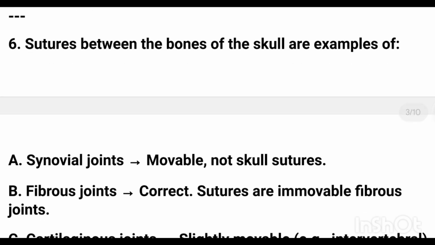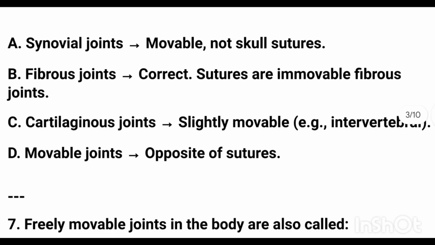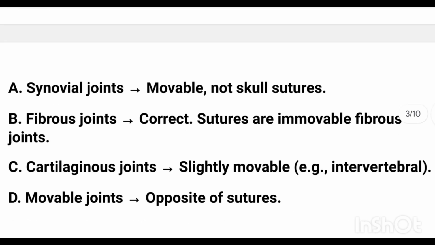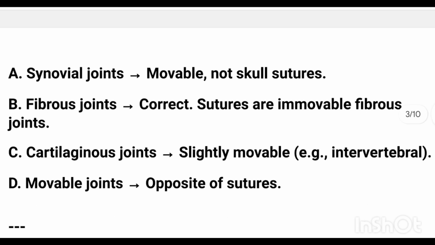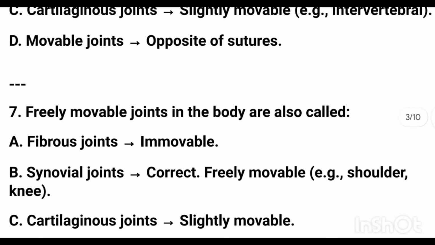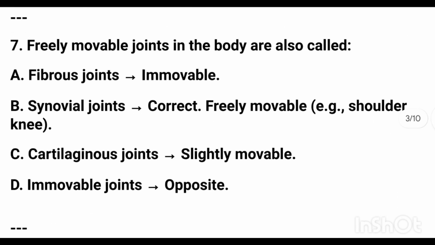Sutures between the bones of the skull are an example of fibrous joint. Synovial joint is movable. Fibrous joint, such as sutures, is immovable. Cartilaginous joint is slightly movable. Freely movable joints in the body are also called synovial joints.